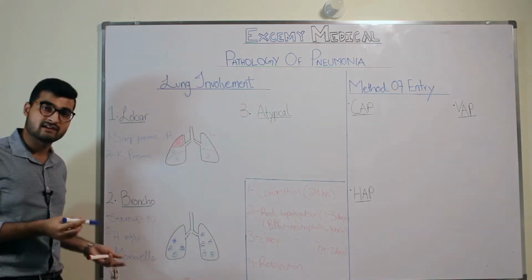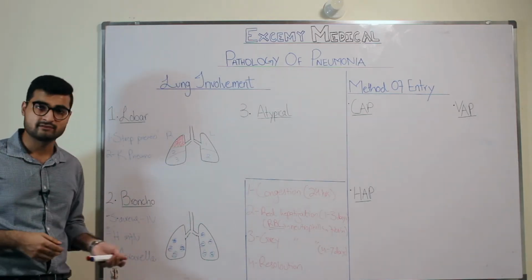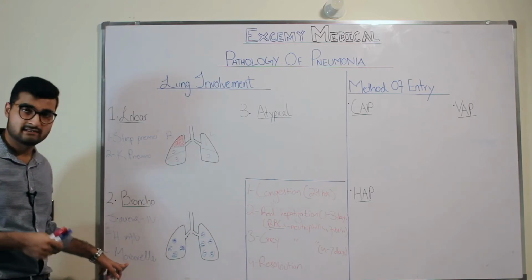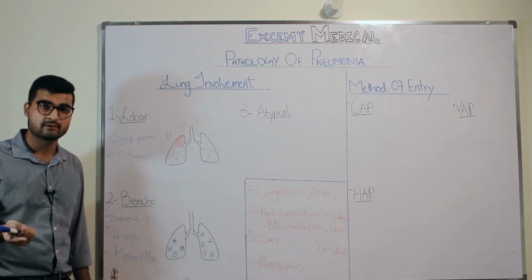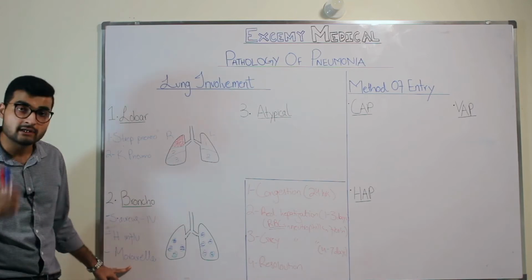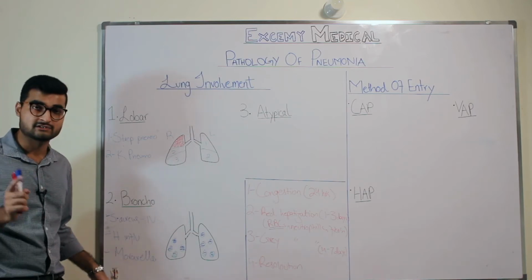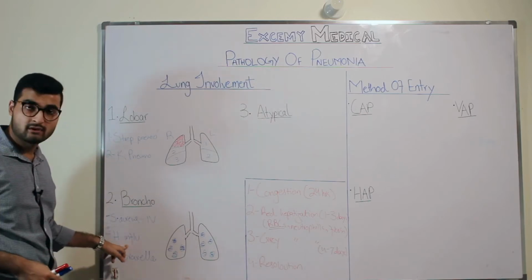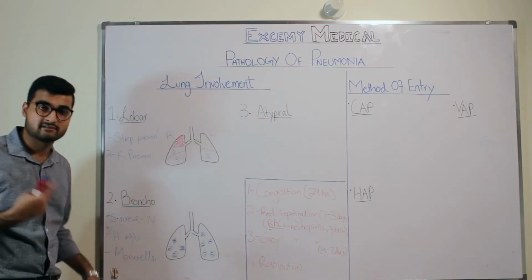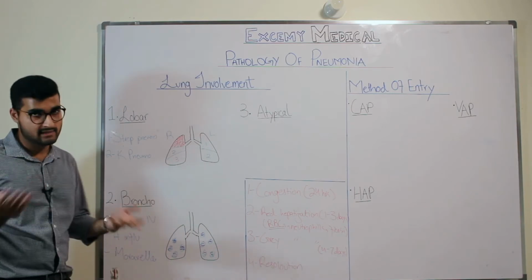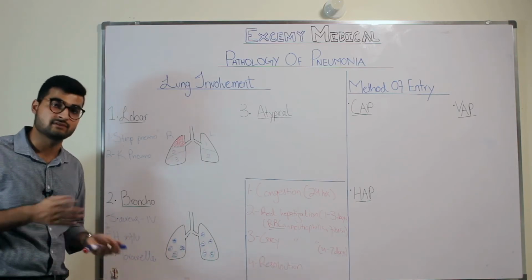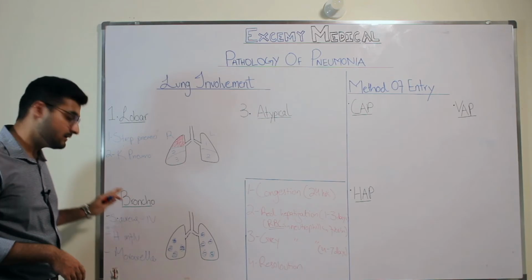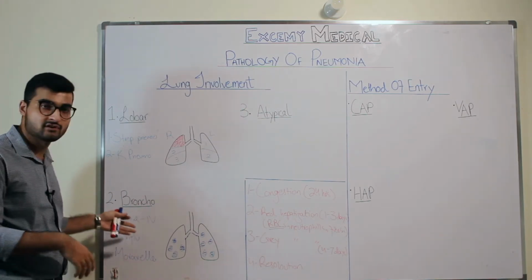Now, what happens in Moraxella is it's very much similar to Haemophilus influenzae. It has the same thing. Moraxella can cause pneumonia in patients who are suffering from COPD. Along with that, it is the third common cause of otitis media in children. So the first common cause is strep pneumo for otitis media. Second common organism is Haemophilus influenzae, and the third is Moraxella catarrhalis. And like I mentioned, it can cause pneumonia in patients of COPD. So these are the three major organisms that can cause bronchopneumonia.